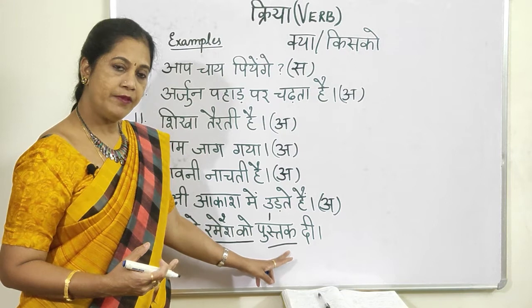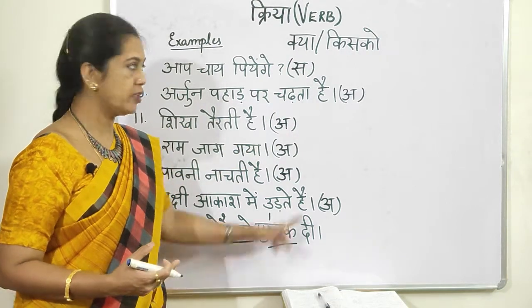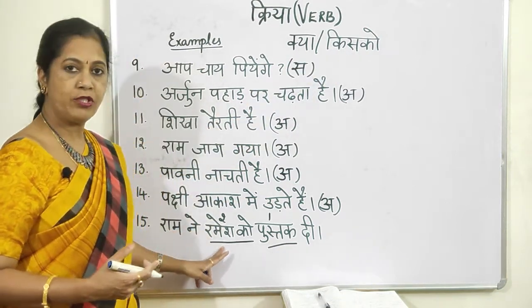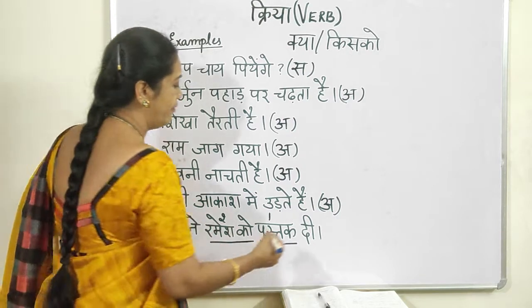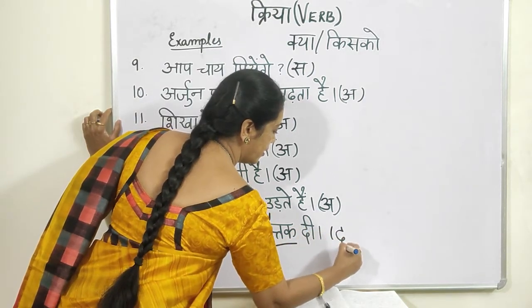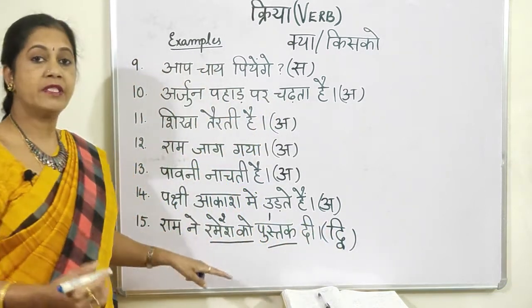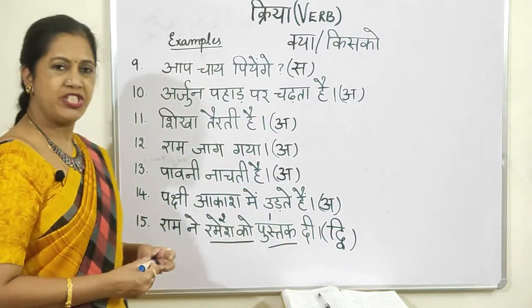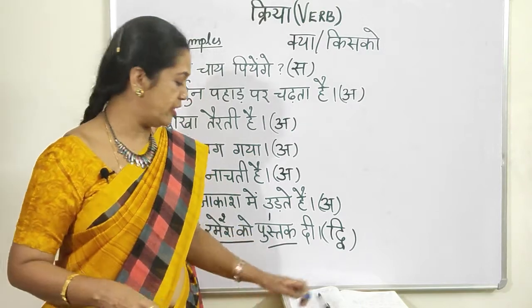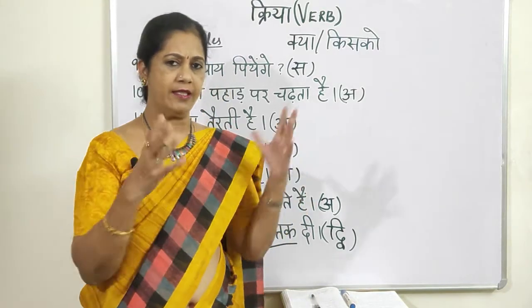Ram ने रमेश को पुस्तक दी. क्या दी? So first question, पुस्तक दी. किसको दी? रमेश को दी. So two objects you have. So this becomes द्विकर्मक. Okay? How simple it is, right? I hope you have understood it. Don't you think it's easy?